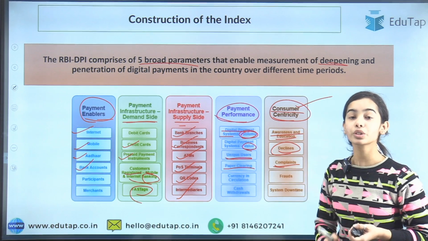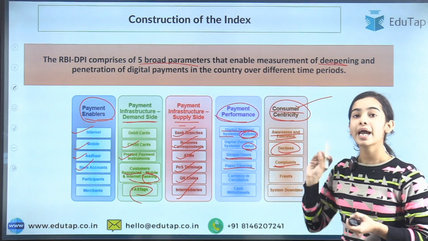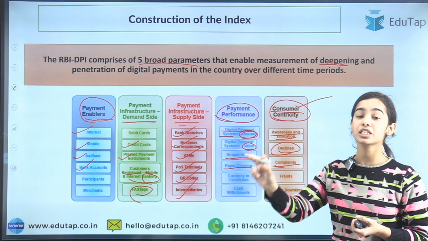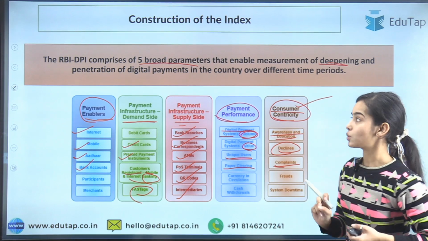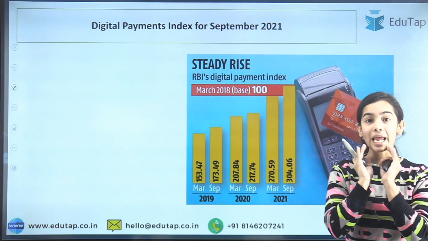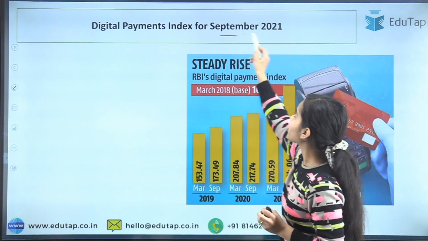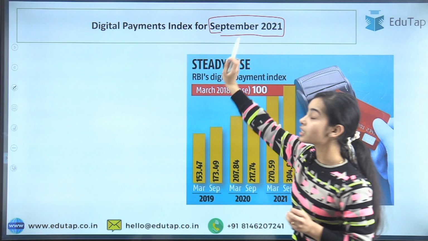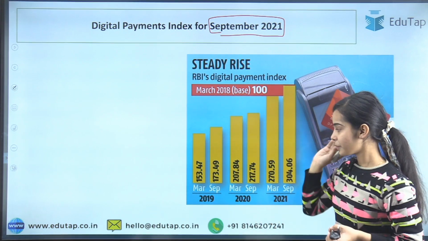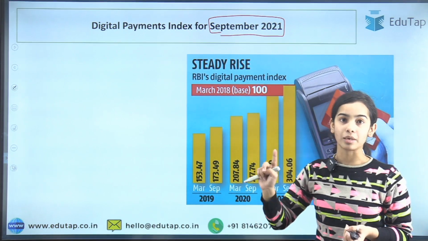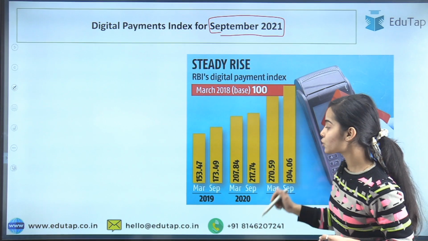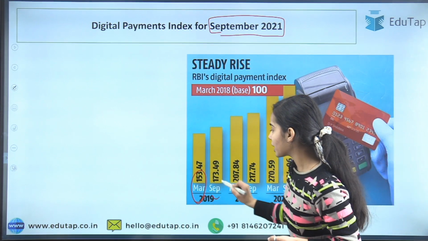I hope you have understood the basics of the 5 broad parameters, and which has the highest weightage and which has the lowest weightage. Now, what is the actual news article? The Digital Payments Index for September 2021 has been released by the RBI, and in 1 year it is released 2 times, one in March and one in September.